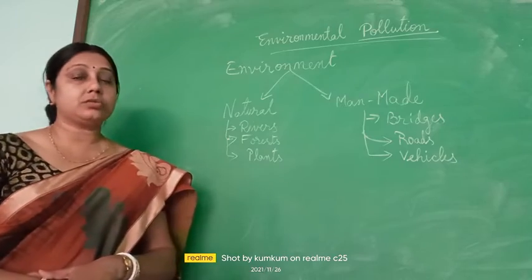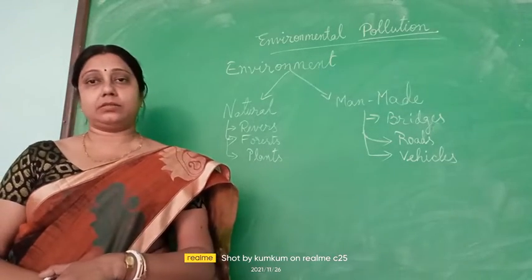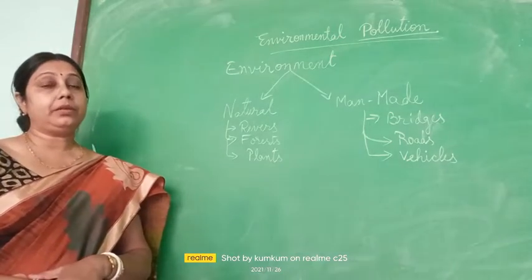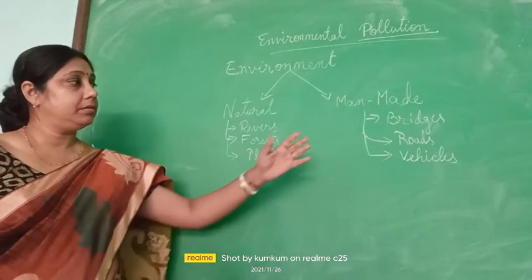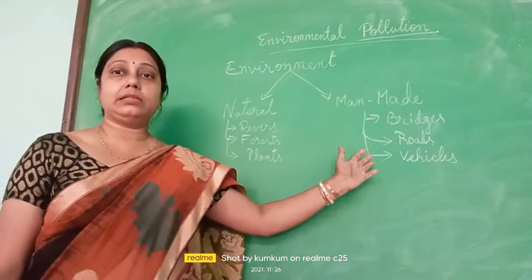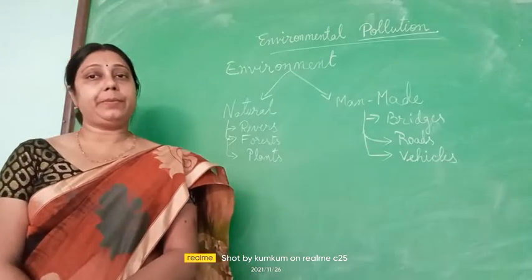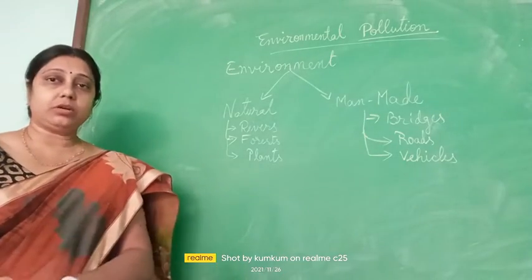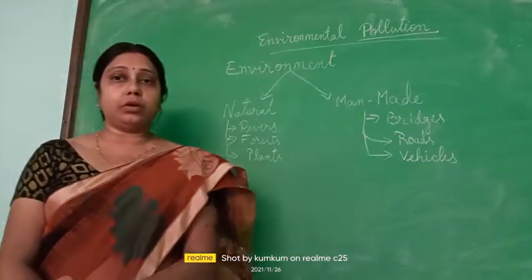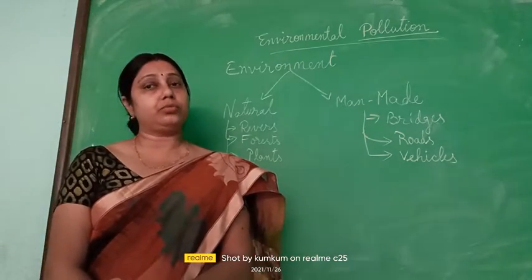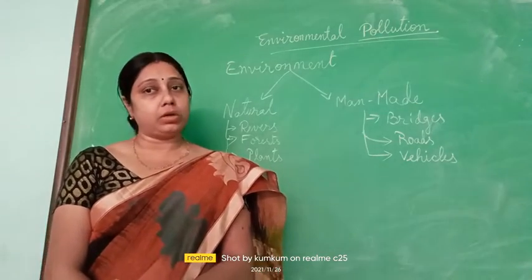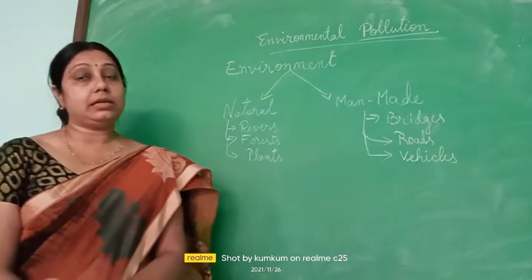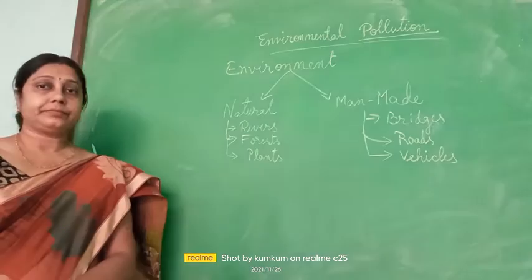Water pollution is caused due to various reasons. Pollution may be natural or man-made. People are keeping the roads, vehicles, factories, they are throwing out the garbage, the wastewater, the sewage, that means used water from the houses, those are thrown out in the rivers or water bodies like ponds, lakes, so they are polluting the natural environment.